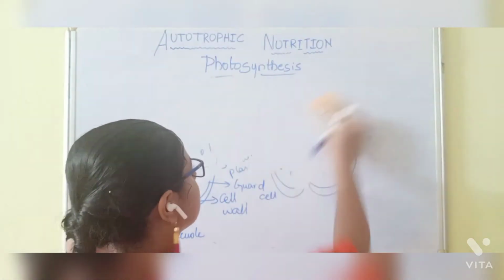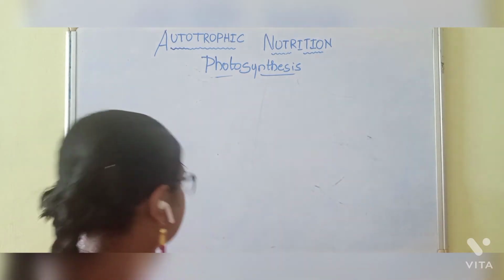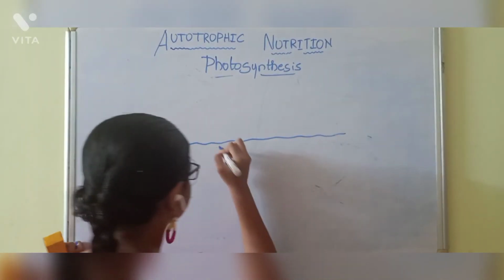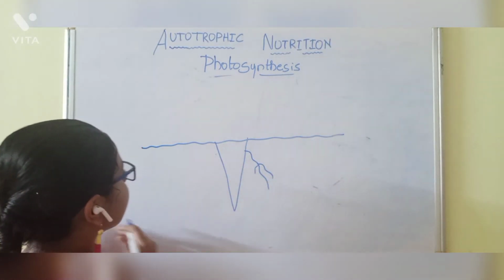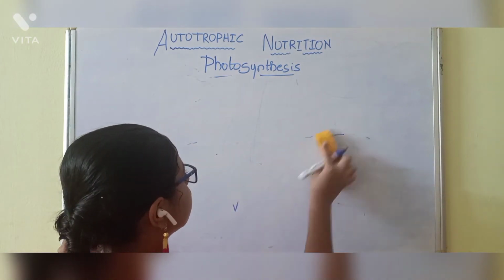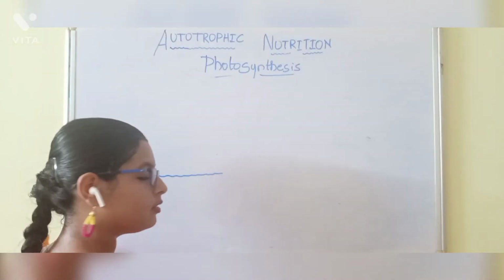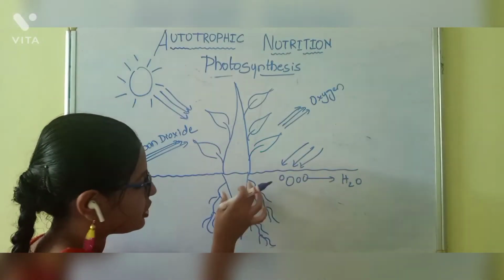Now coming to the roots. I'll draw the structure of a plant. So this is the structure of the roots.